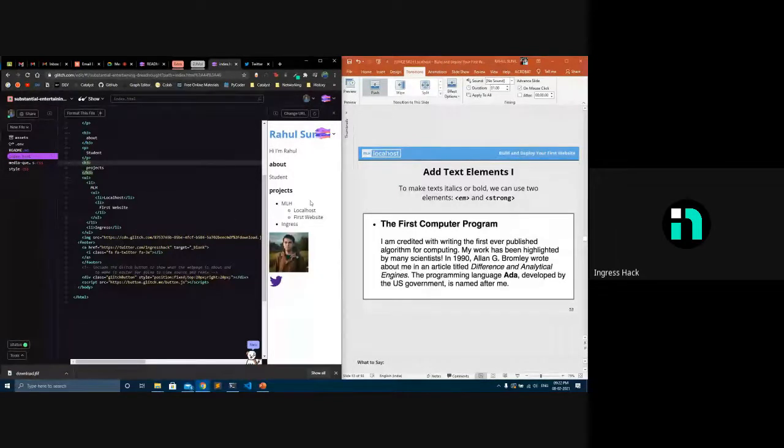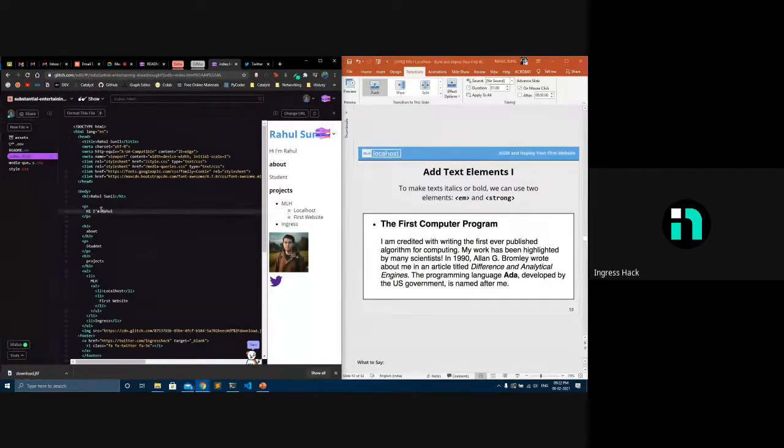Then inside your about, you might need something to be in bold, something that should be highlighted, something that should stand out. So you can use EM or strong. EM means emphasis. EM is for italics, strong is for making it bold. So if I add it inside EM, it makes it italics, and if I make it strong, it'll just make it bold. So EM is for emphasis, and strong makes it bold.